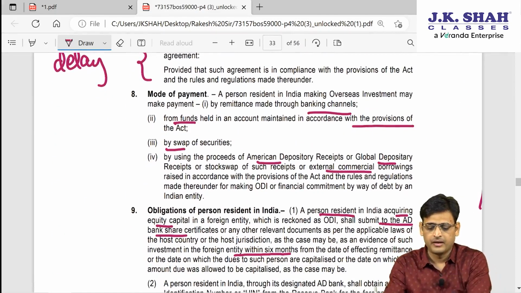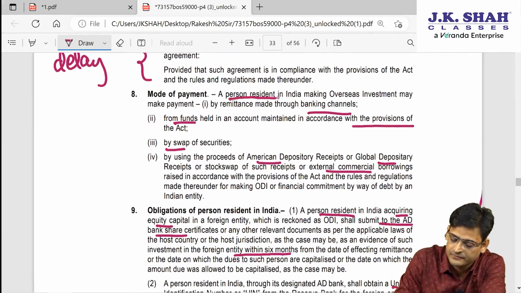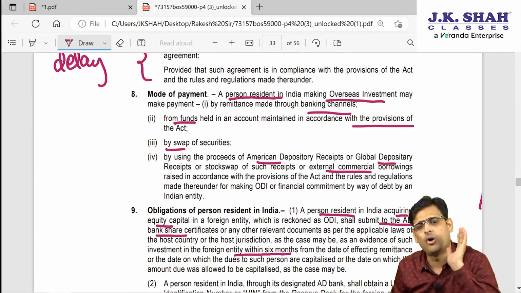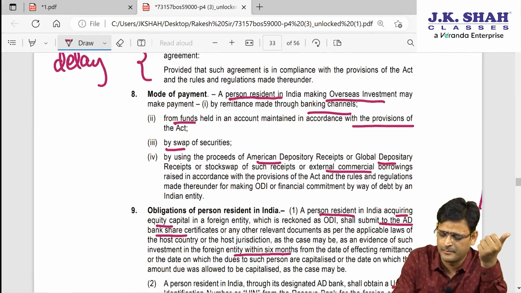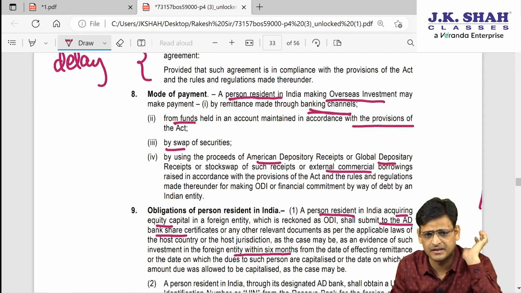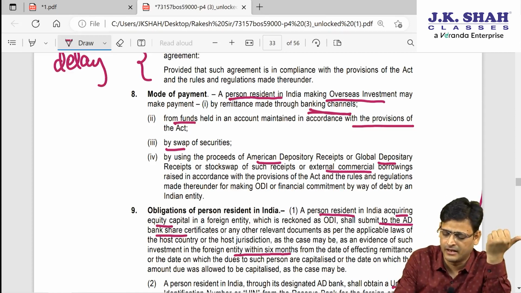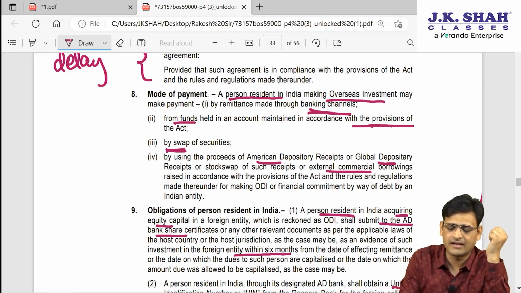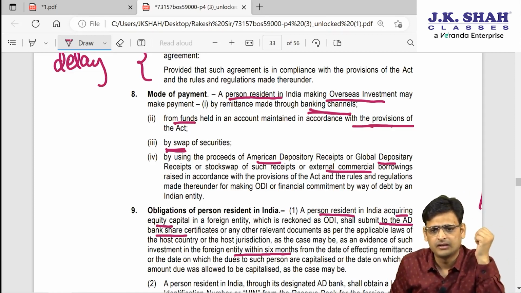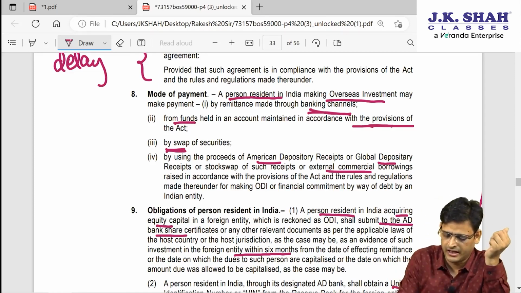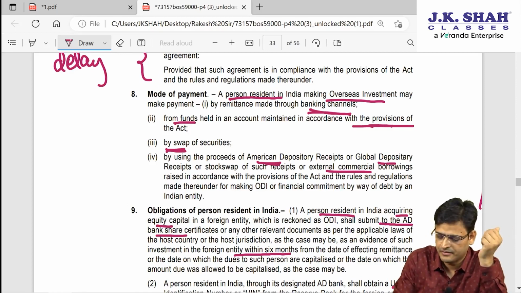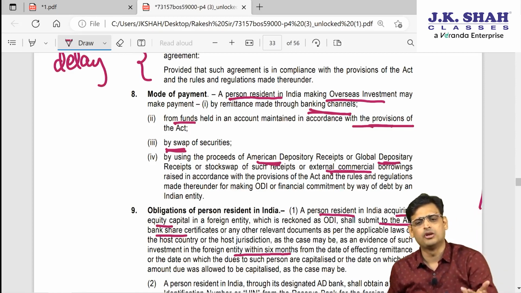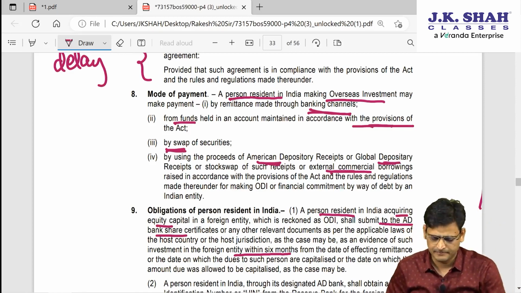Next point, whenever the PRI is making overseas investment, how can he make the payment? All approved channels. The payment can be done by way of banking channel. The payment can be done from the funds which are applicable under this act. It can be done by way of swap of securities. It can be done by way of ADR, GDR, ECB, like that. So all these are approved modes through which the payment can be made.